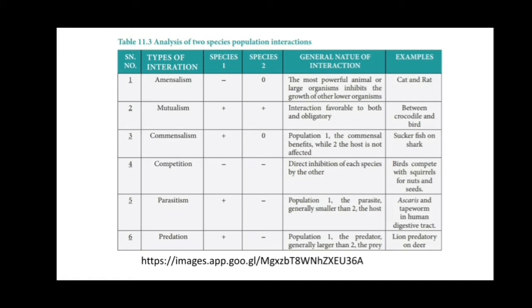Now the predation. Predation shows species 1 plus and species 2 minus. Predators are always benefited and the prey is always harmed. That's why species 1 shows the plus and species 2 shows the minus. Population 1 is a predator, generally larger than the prey. For example, a lion is a predator of the deer.